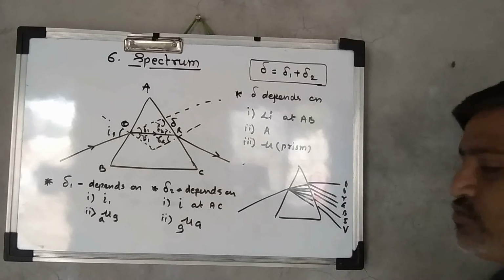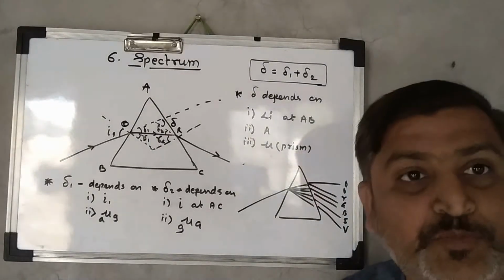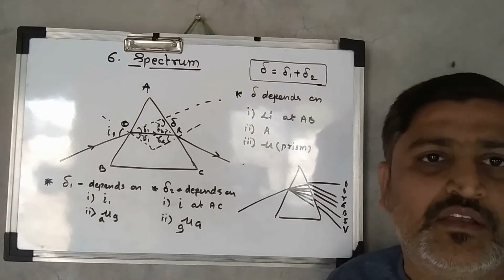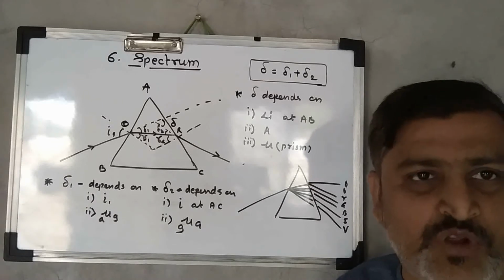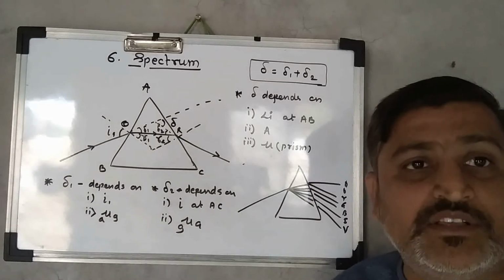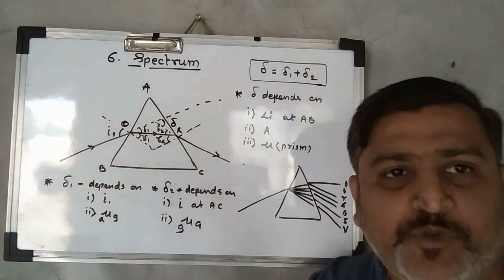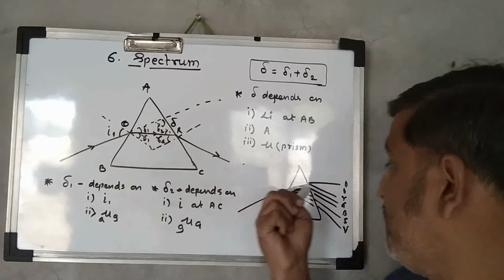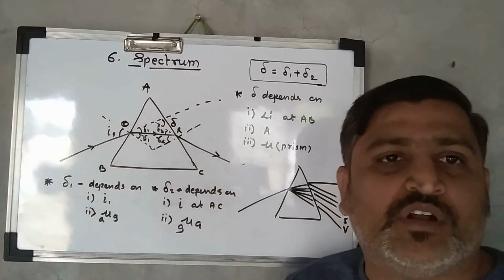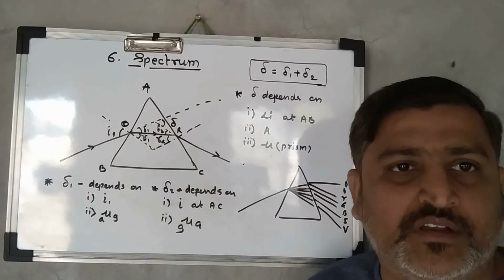In such a way we find the dispersion of light when it passes from one medium to another. This is not due to the prism, but is a property of light. When it passes from one medium to another, it gets dispersed into different colors, which is VIBGYOR.